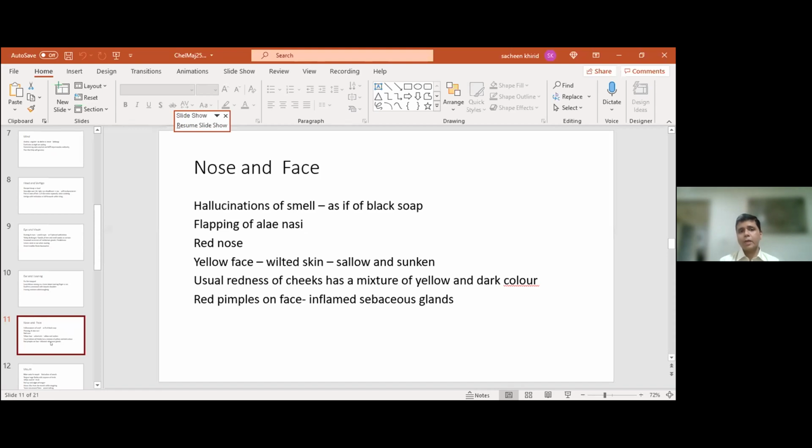Very important. Skin is yellow, wilted, sallow, and sunken, again because of jaundice and icterus. Usually, unusual redness of the cheeks, which has a mixture of yellow and dark. So it's like taking a paint palette, putting that haldi yellow, and then putting a bit of red, and you get a very peculiar color. That's the color they describe for chelidonium. Now, of course, this is more commonly seen on European skins. Indian skin tones will probably not be able to give this kind of description.